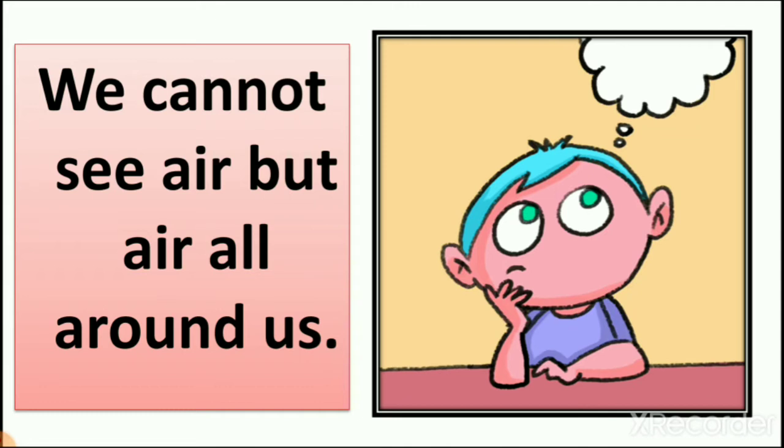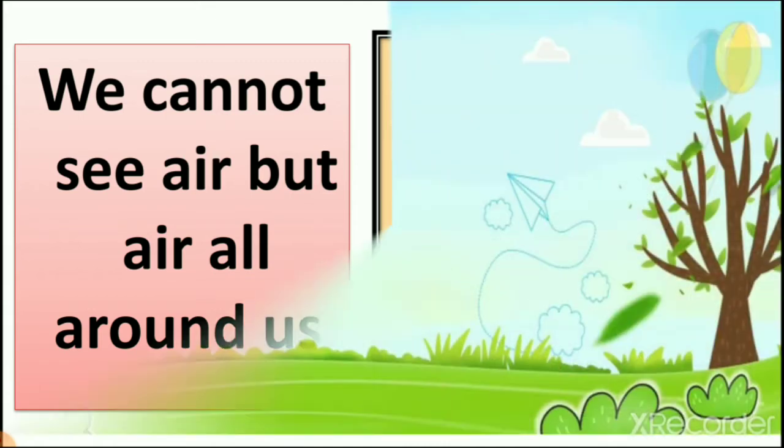These trees keep air clean. In lesson number 2 we learned about natural things, air, water, right? Air and water are the most important things for human beings, and air is the first most important thing for human beings. So we all are taking breath and we are taking air in breathing.